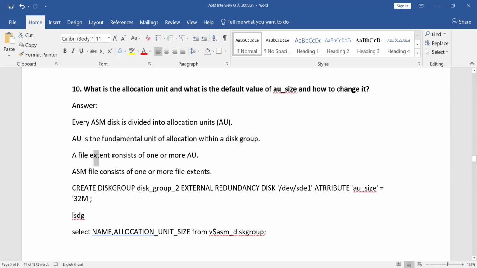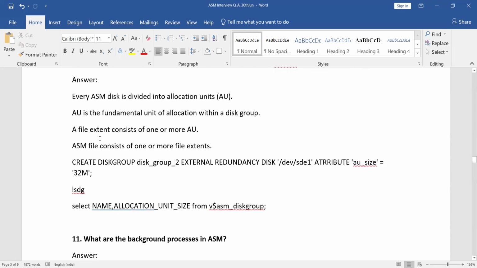A file extent consists of one or more AUs, allocation units. An ASM file consists of one or more file extents. To understand this, you should go through the complete ASM video which we placed previously. You can go through it and understand that, or else you can comment, and I'll check and give you more clarity on it.